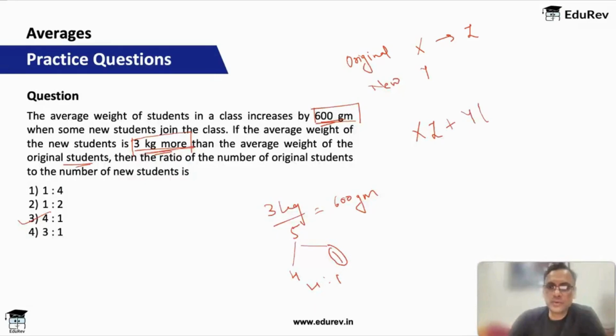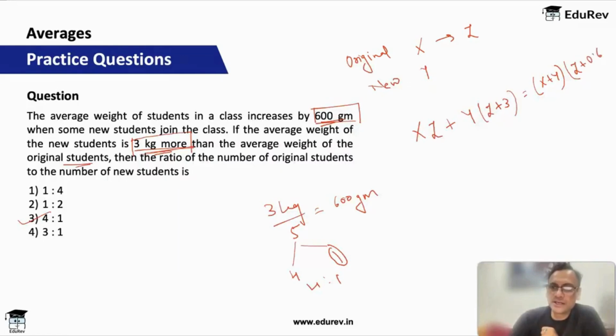So Y into Z plus 3. This is the total, and this is equal to, now the number of students is X plus Y into the average weight is Z plus 0.6.